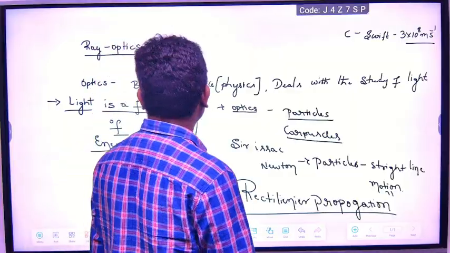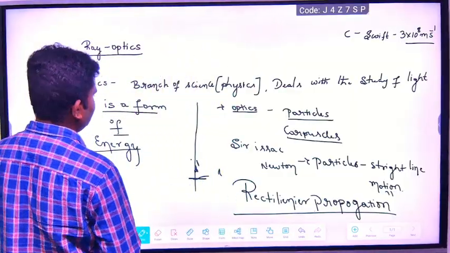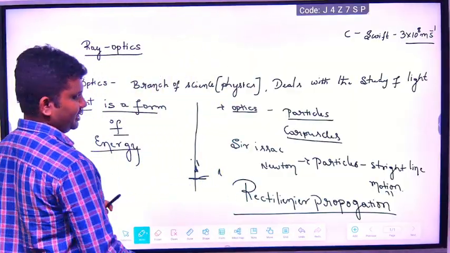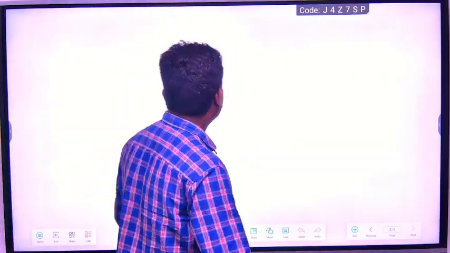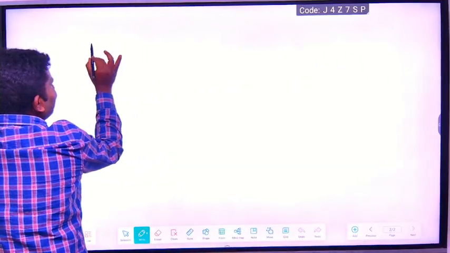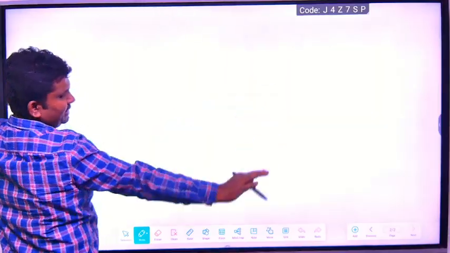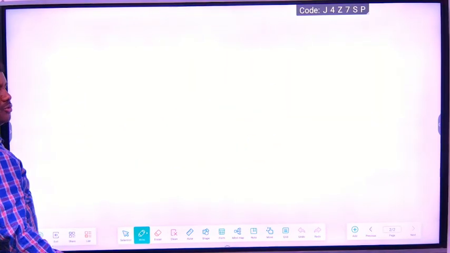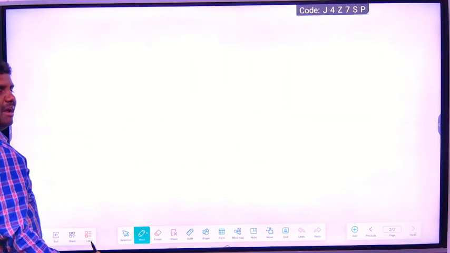And also Newton says so many things. I will discuss that now. Shall I change the next slide? So, as light travels in a straight line as particles, what is the conclusion? What is the evidence for this?